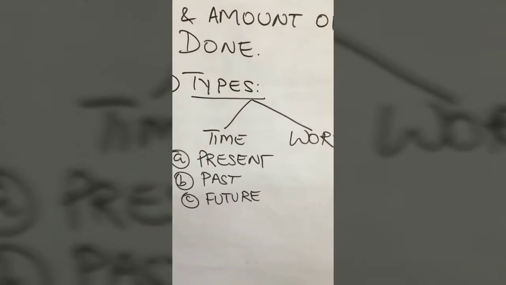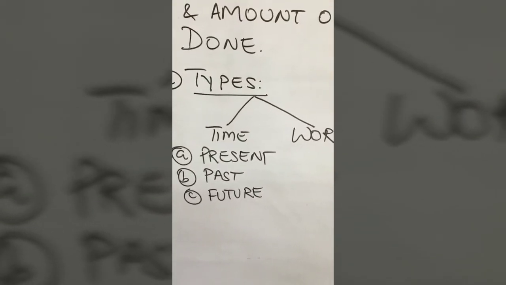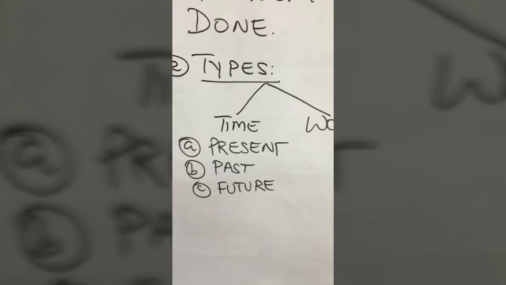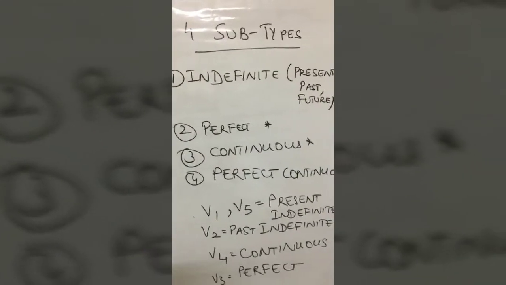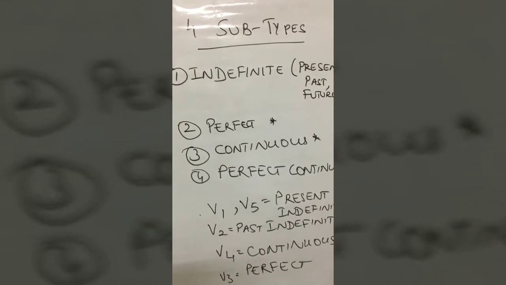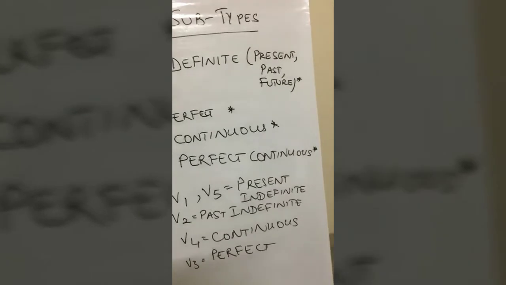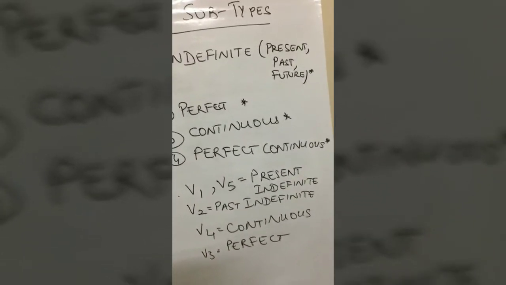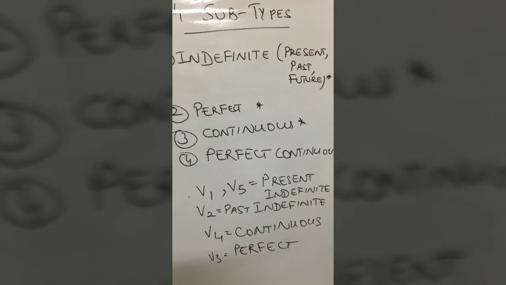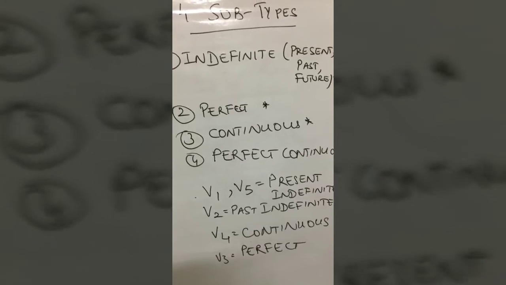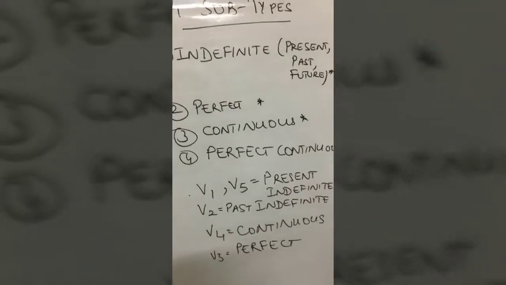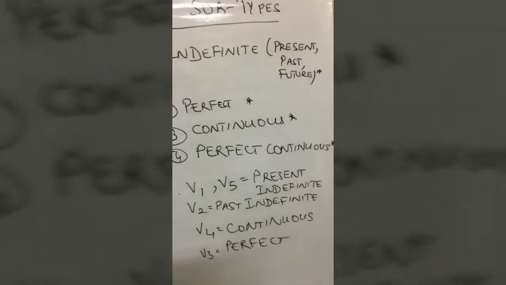We'll talk about past perfect tense later. Now future is basically I will play, I will eat. It is what is going to happen. So we said that there are three tenses, right? Present, past and future. Now each tense has four subtypes: indefinite, perfect, continuous and perfect continuous. Each tense has this, okay? We'll discuss this more in our next lecture, but this is just to introduce the four subtypes. So in total there are 12 tenses in English grammar: 3 main tenses and 4 subtypes. So 4 into 3 is 12.